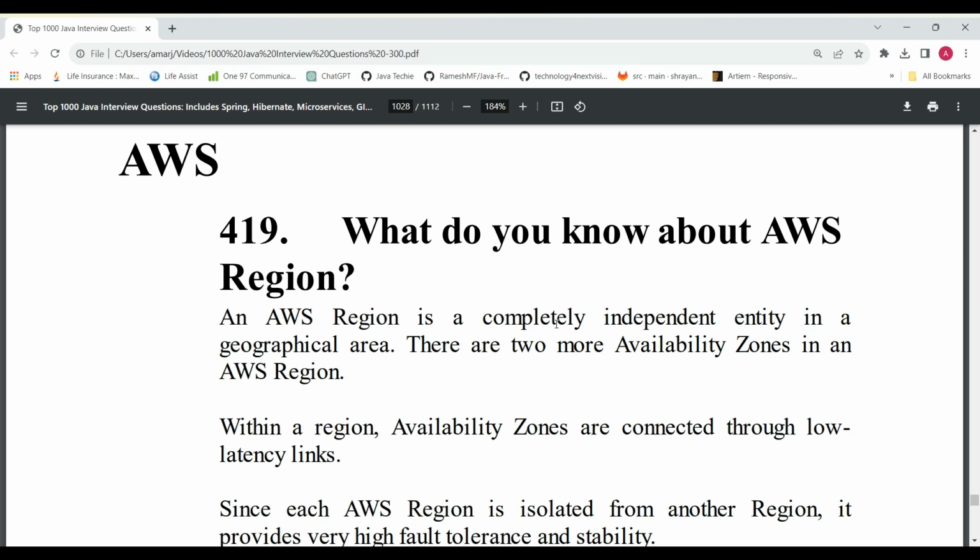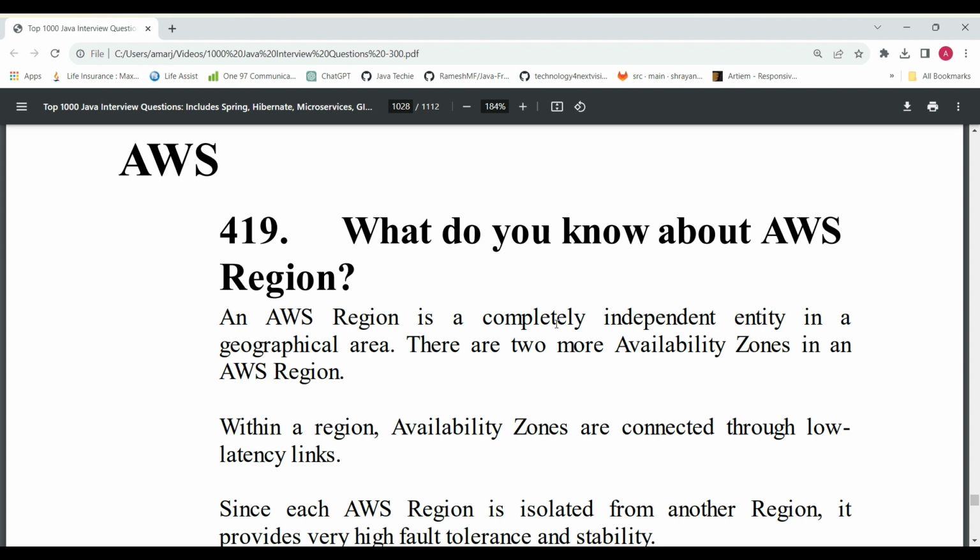Hi all, today we'll discuss AWS interview questions. We will consider all the AWS interview questions which will be asked by the interviewer for any years of experience, either freshers or experienced. Any type of experience will be considered for these types of questions related to AWS. All the important AWS interview questions we will cover.